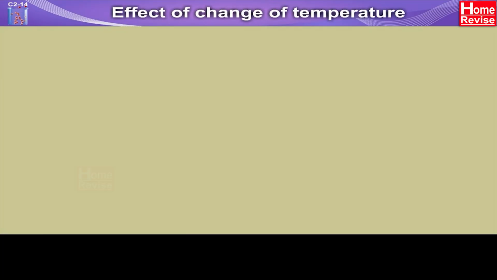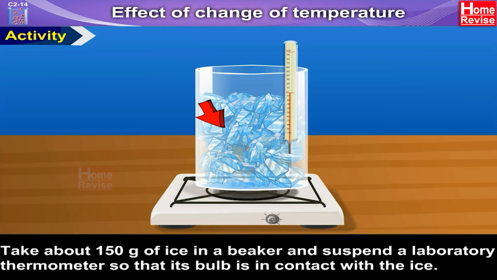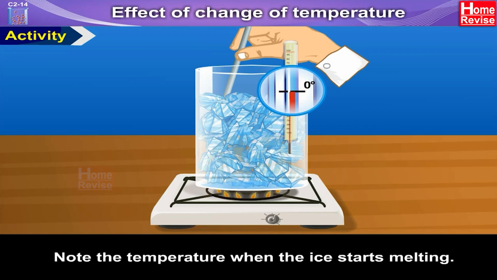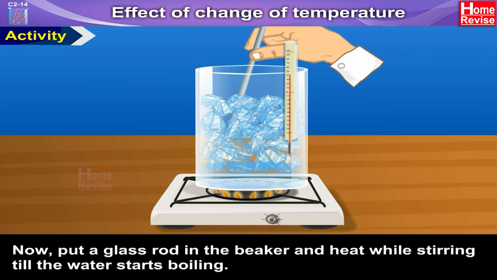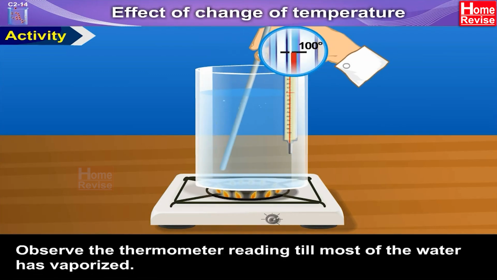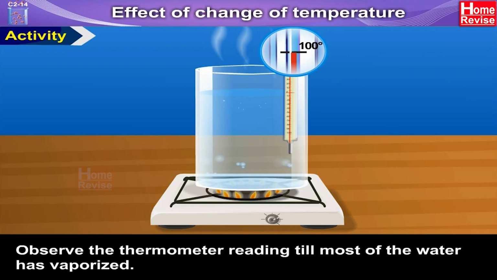Effect of change of temperature. Let us do an activity. Take about 150 grams of ice in a beaker and suspend a laboratory thermometer so that its bulb is in contact with the ice. Start heating the beaker on a low flame. Note the temperature when the ice starts melting. Now put a glass rod in the beaker and heat while stirring till the water starts boiling. Observe the thermometer reading till most of the water has vaporized.